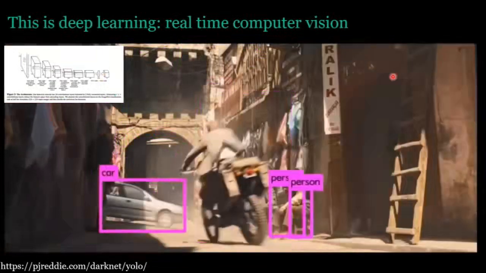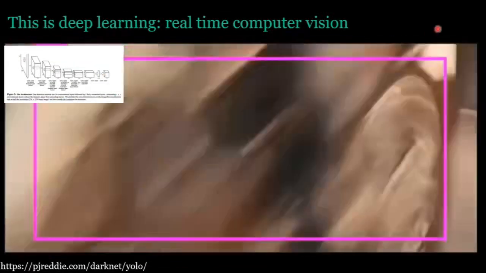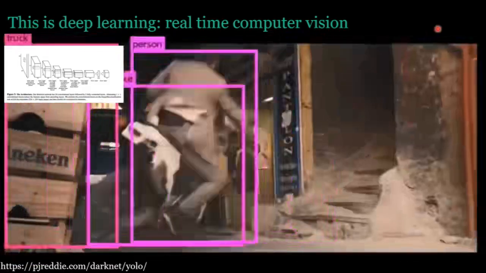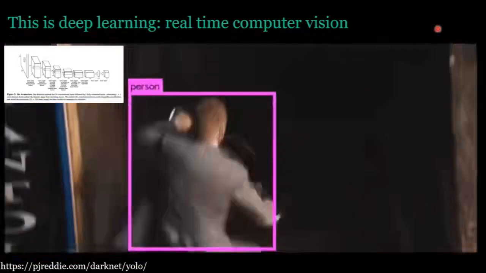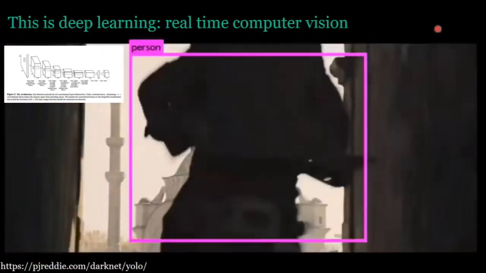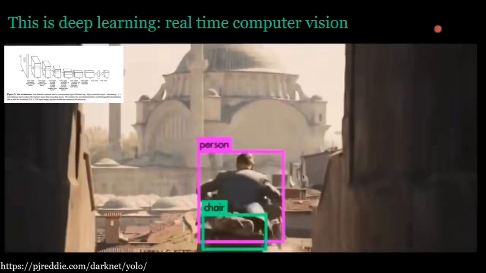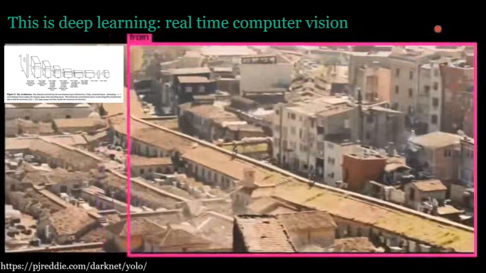Okay, so what's deep learning? I'm going to start by defining it in terms of applications. So this is a really cool application of deep learning that I would say would not be possible without deep learning and deep neural network technology. So what you're seeing here is a neural network that in real time is recognizing a whole range of objects in a James Bond video clip.